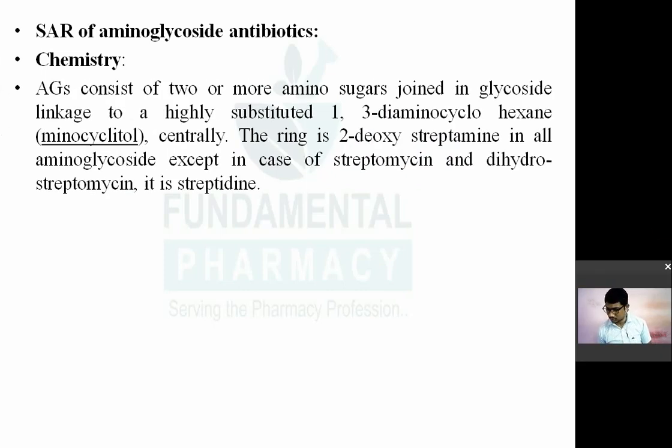तो aminoglycoside में क्या रहेगा? 2 or more amino sugar रहेगा. Amino sugars joined together, joined by glycosidic bond to a sugar. ठीक है, amino sugar plus hexose molecule रहेगा उसमें. So consist of 2 or more amino sugars joined in a glycosidic bond to a highly substituted 1,3-diamino cyclohexane.